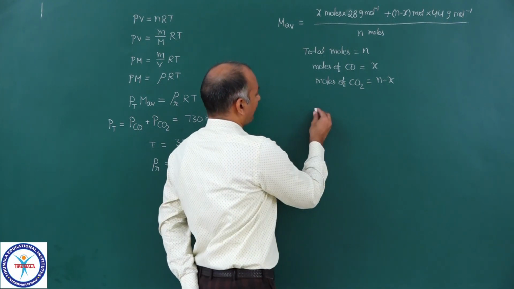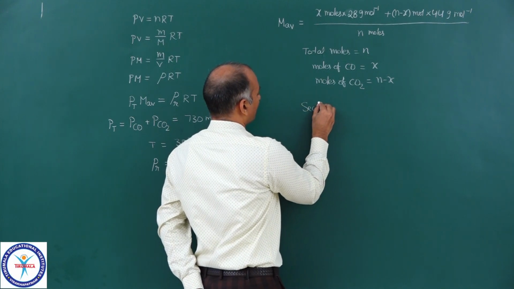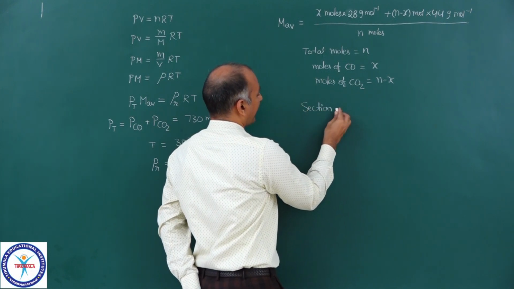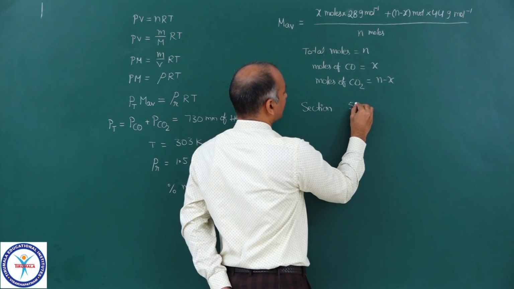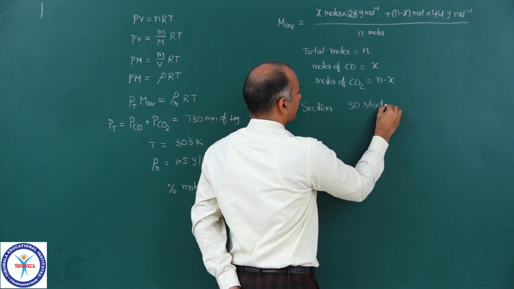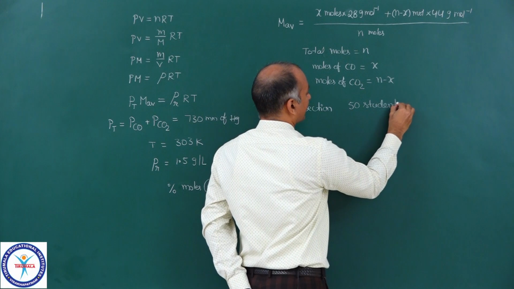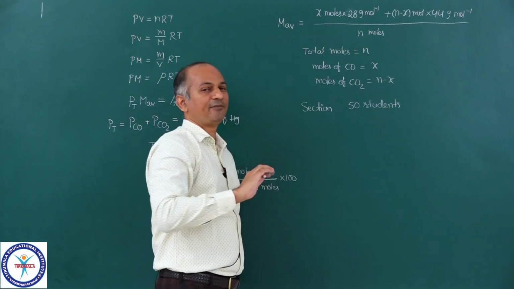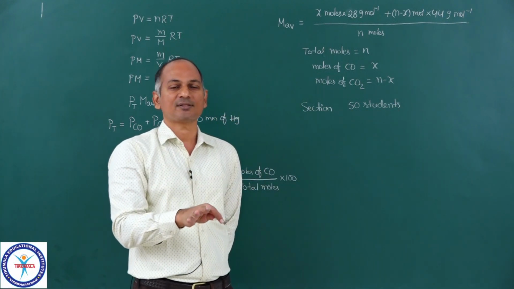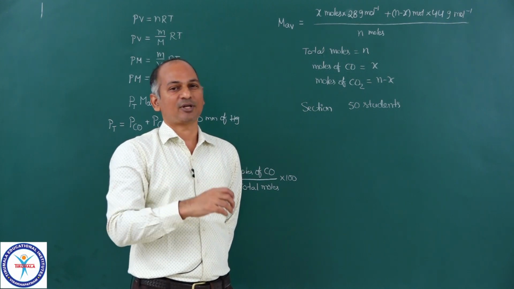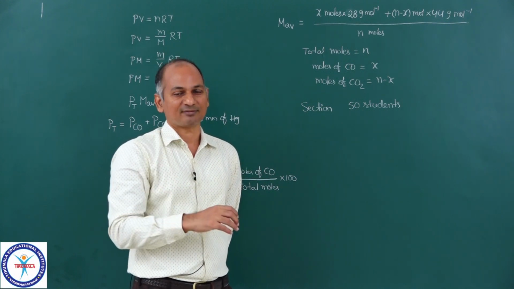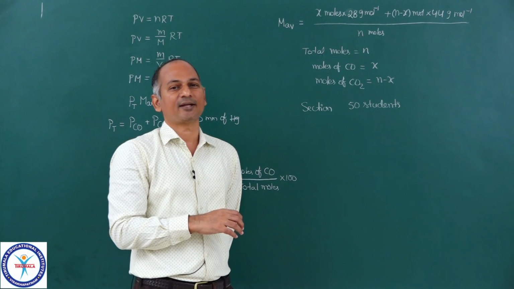There is a test conducted, the result was announced. Each and every student knows his or her marks. Now the teacher wants the average marks of that section. So how can the teacher calculate that?